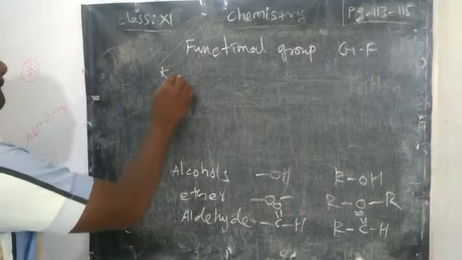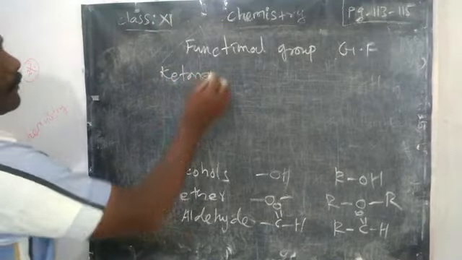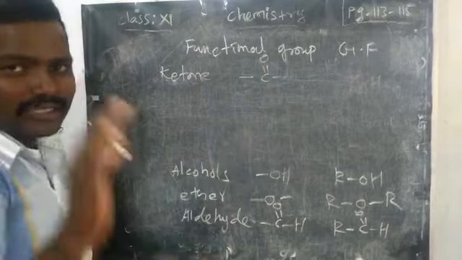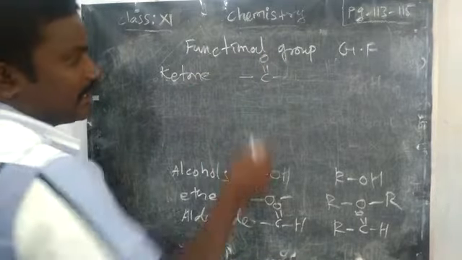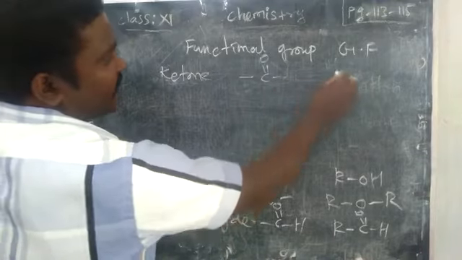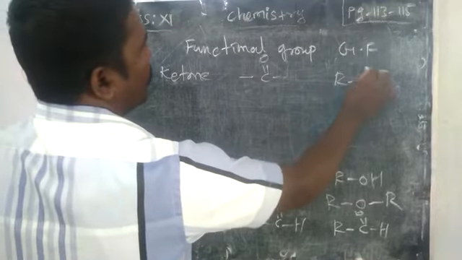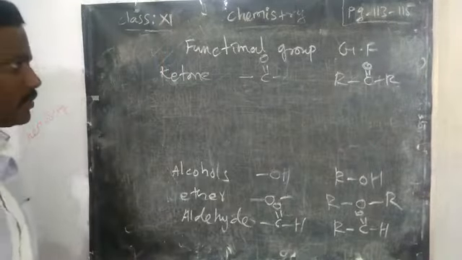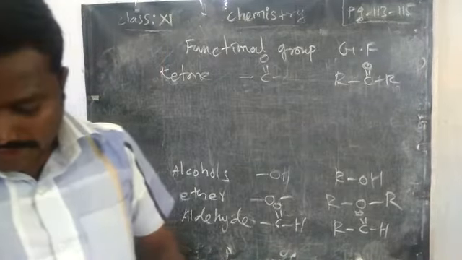Next, ketone. Ketone is like ether: oxygen alone in the middle means ether, while C double bond O in the middle means ketone. Next to the ketone, we write carboxylic acid.